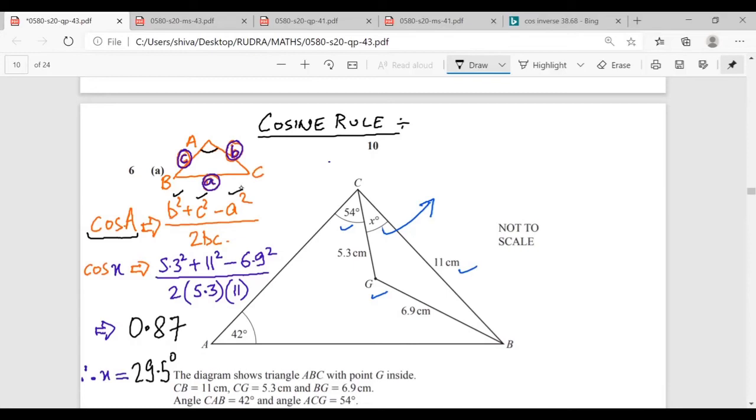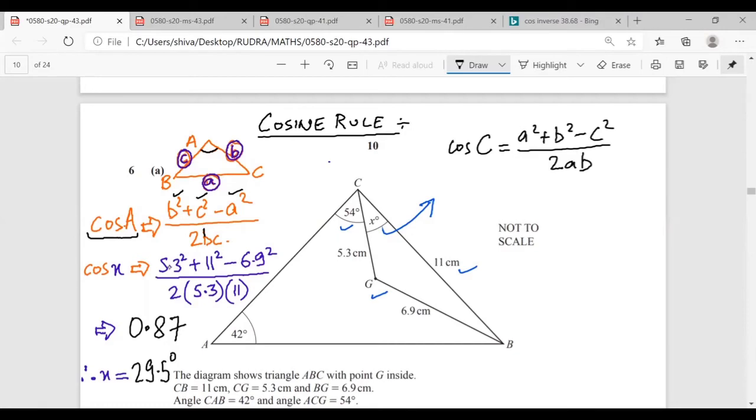Mr. Rudra, is there a doubt? No, sir. So for example, if I had to find the value of cos C, I would have written this as A square plus B square minus C square, whole divided by 2AB.